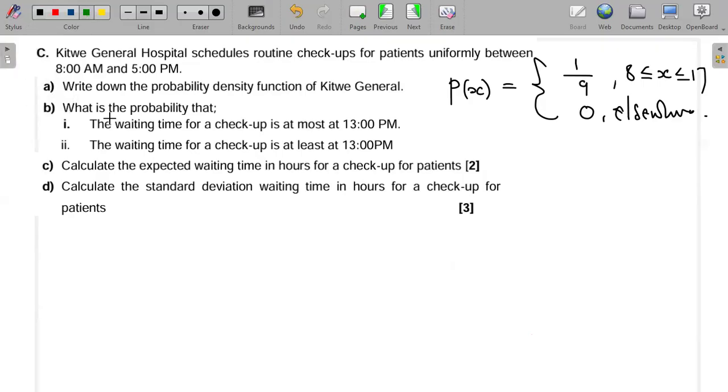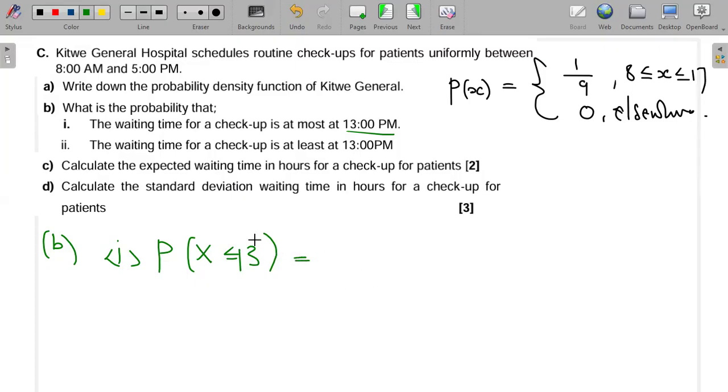B, what is the probability that the waiting time for a checkup is at most 13 hours? So here we're finding the probability. They said at most, meaning that X should be less than or equal to 13. So we're finding the probability that X is less than or equal to 13. How do we do it under the uniform distribution?